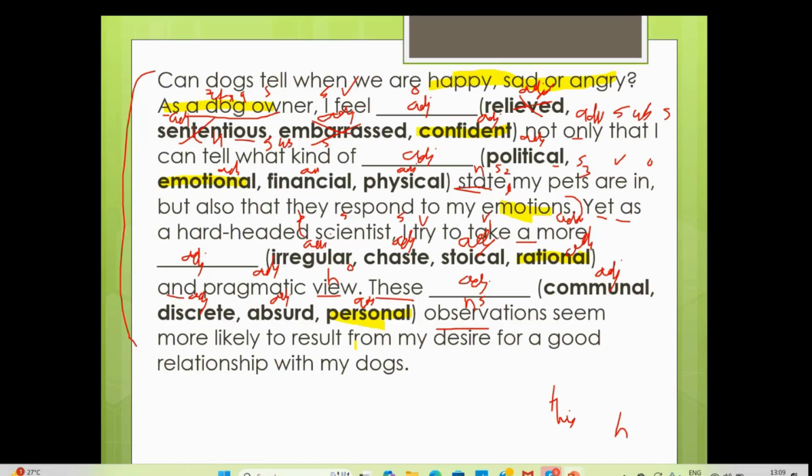Okay, so we have to check the context. Context is very important. What are they talking about? If they want relief, should that be the answer? No, they will give you some evidence. Like they wanted us to talk about emotions, so they started with happy, sad, angry. Then that is my emotional states and my emotions. So this kind of evidence will be there. With the help of that evidence, we can find answers easily. Fine, no?